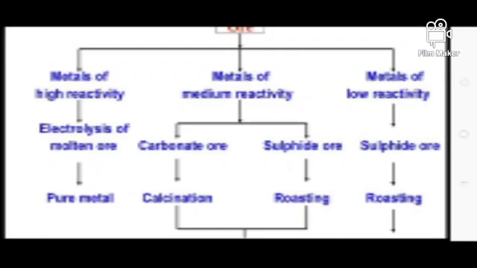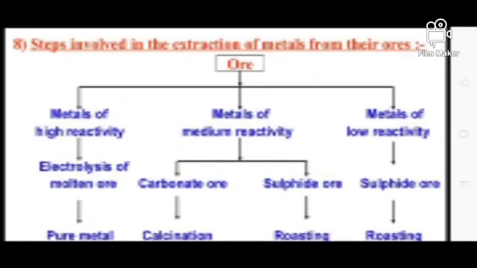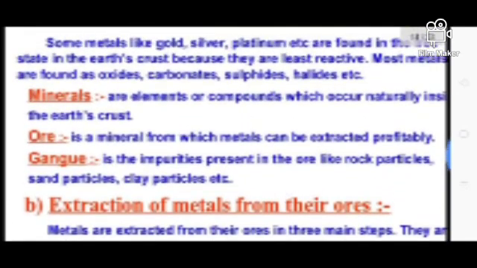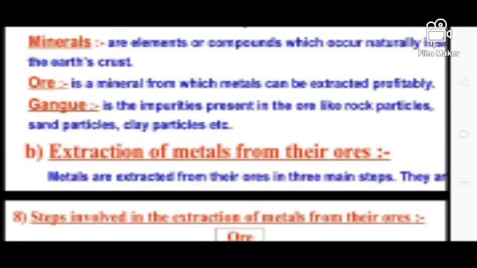So here are the steps involved in the extraction of metals from their ore. I have already discussed what an ore, a mineral and gangue are, so let me just revise some points about metals and non-metals.